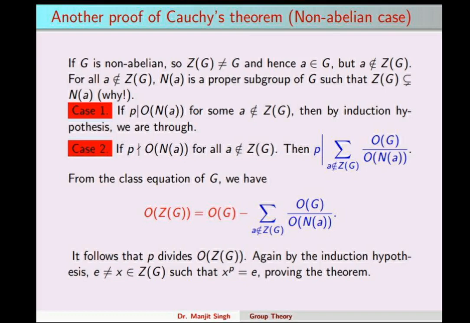the required element. In the case when p doesn't divide the order of the normalizer, p divides this expression in blue. So p divides this. So by the class equation, as we discussed earlier, p divides the order of the center of G, and the center of G is a proper subgroup of G. Therefore, by the induction hypothesis, the center of G will contain a non-identity element such that x raised to power p is equal to e, and this proves our result.